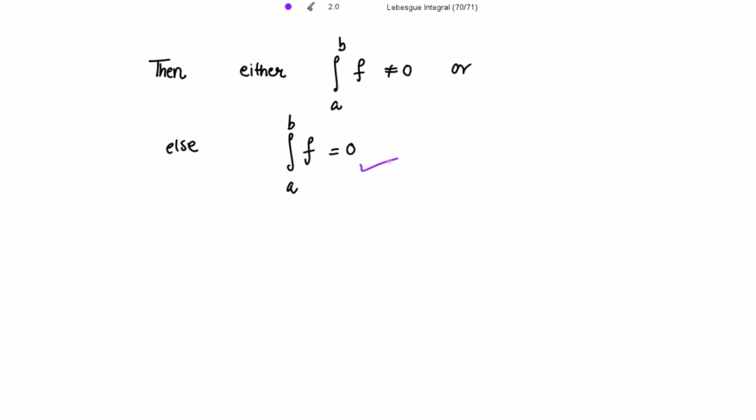Okay, if it is 0, then what happens? 0 is equal to the integration from a to b of f.